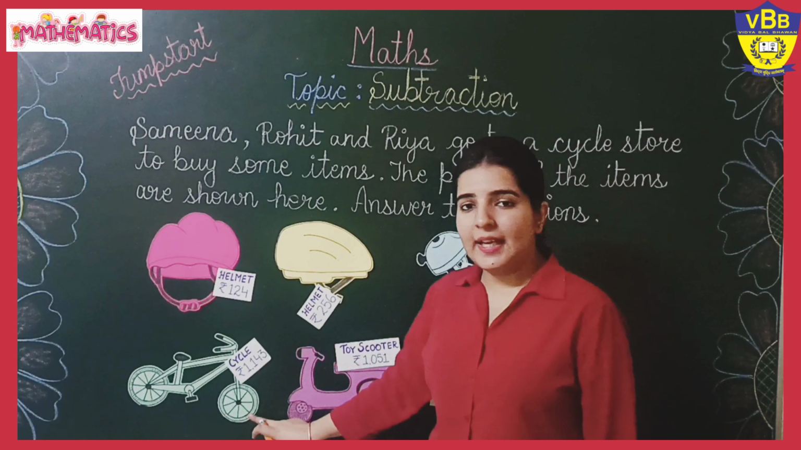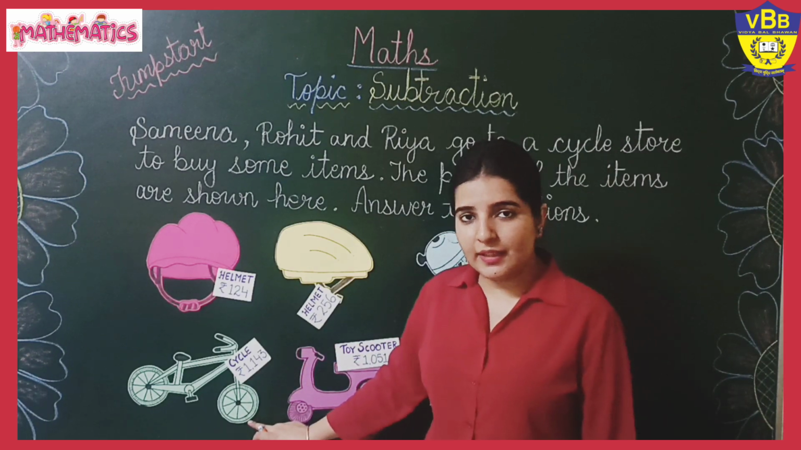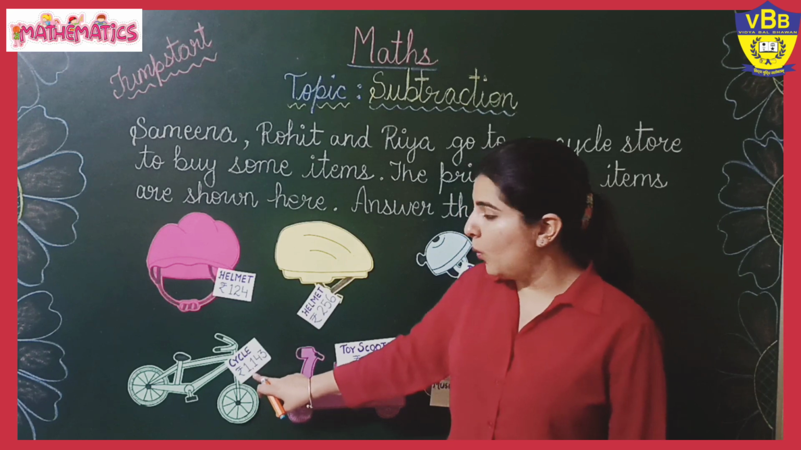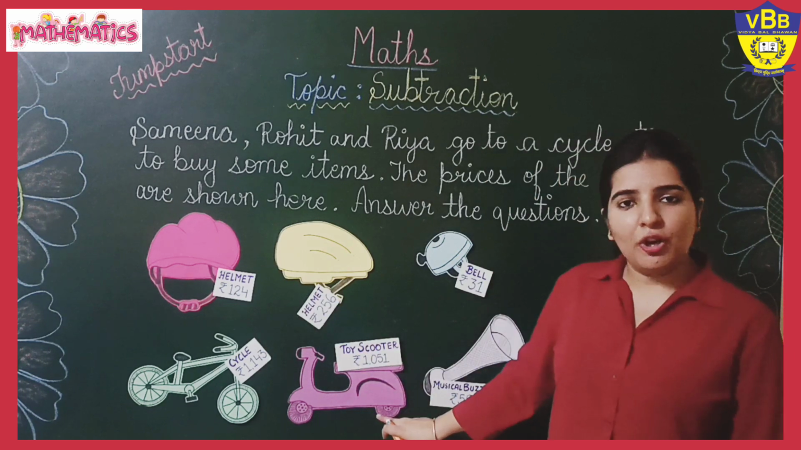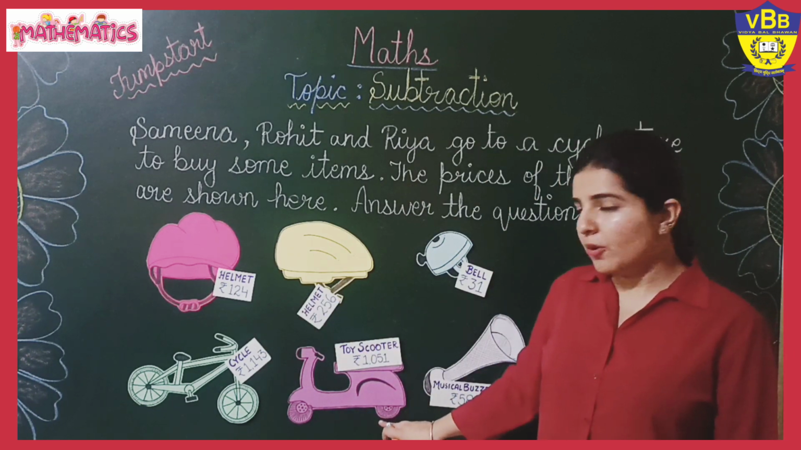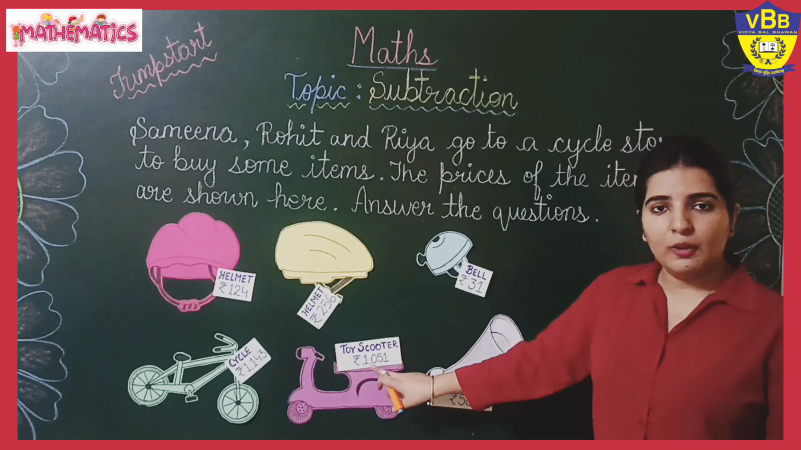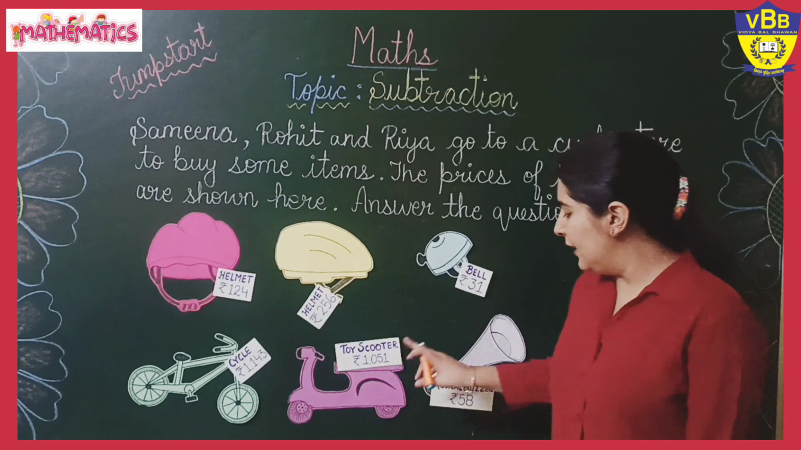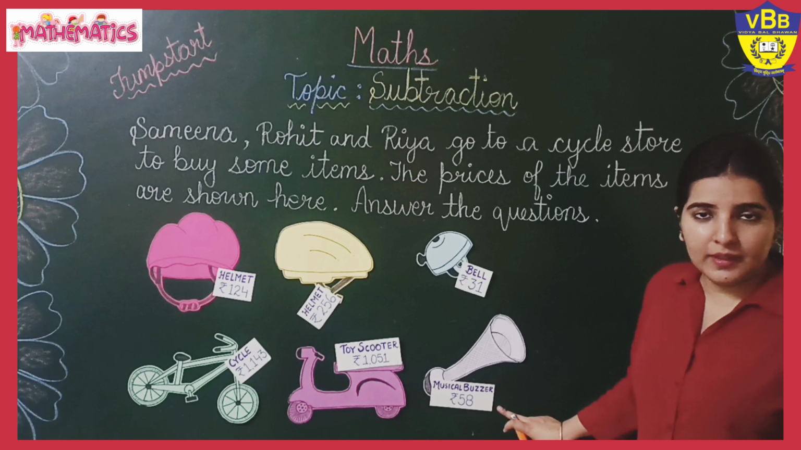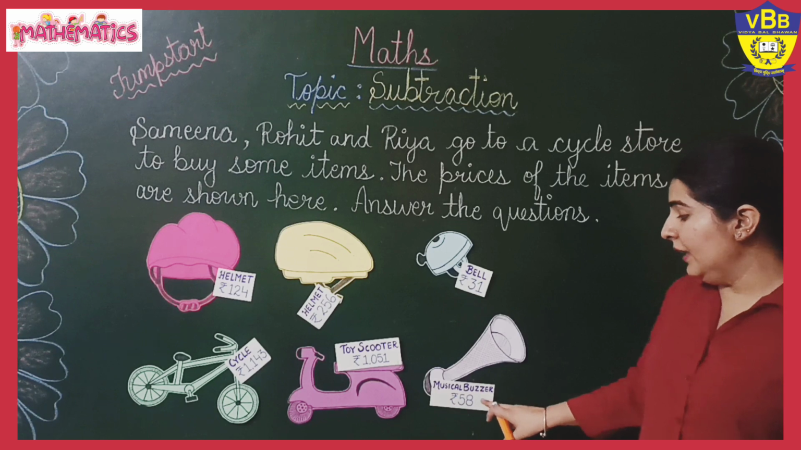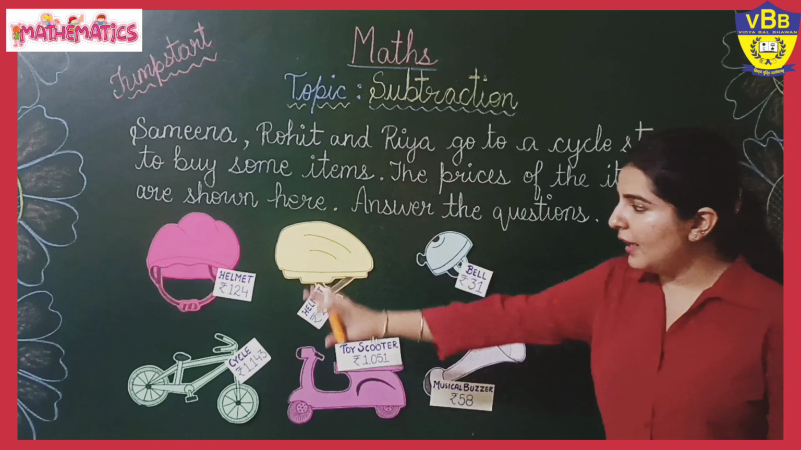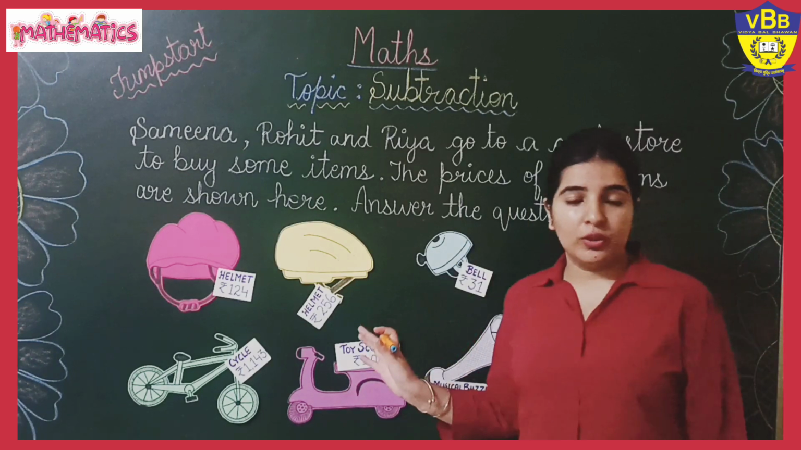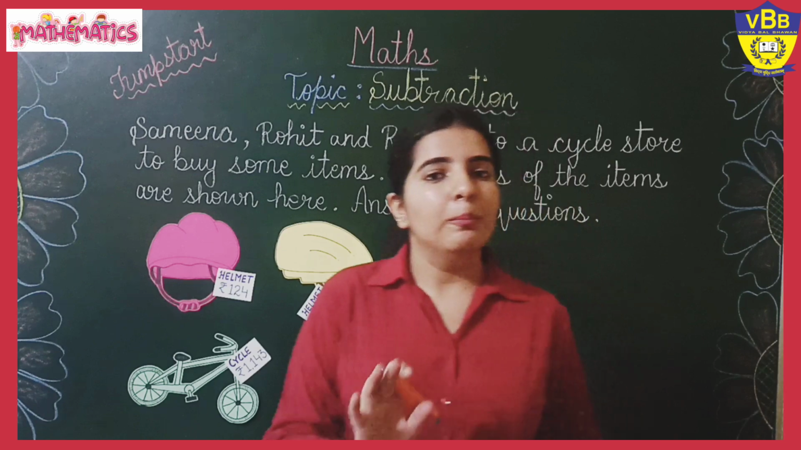Now the next is a cycle. What is the cost of the cycle? The cycle costs 1143. Next is a toy scooter. What is the cost of the toy scooter? It is 1051. And the last is a musical buzzer that you all like to have on your cycles, right? A musical buzzer that costs rupees 58. So these are the items which are already shown along with their prices in the book.